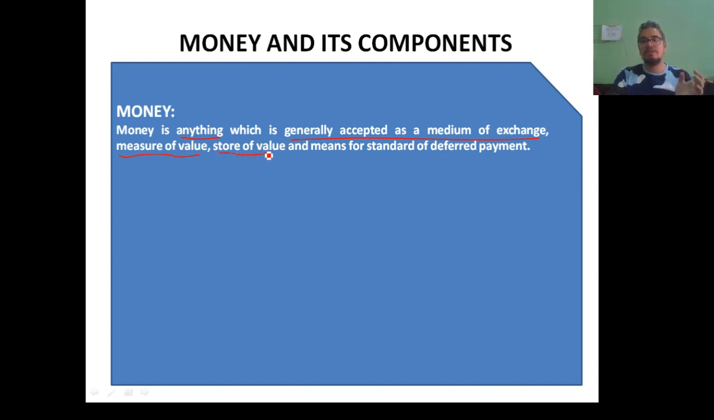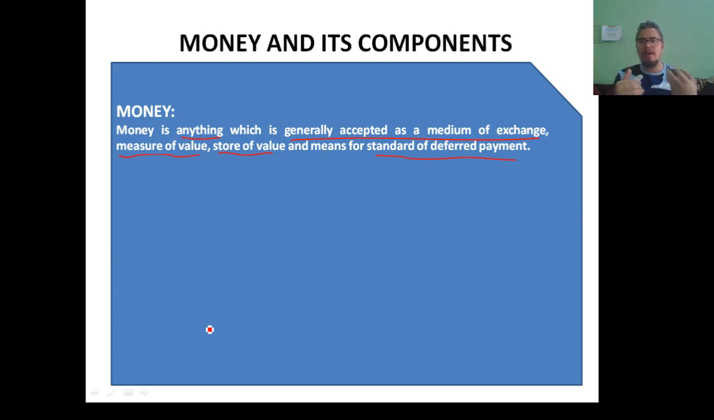Store of value: there was a storage problem, so money is a store of value. There was a problem of standard of deferred payment. Here money becomes the standard of deferred payment. So it is very easy to understand the definition of money if you compare it with barter system. That was the reason why I started with the barter system and its limitations. Now we can understand this definition.